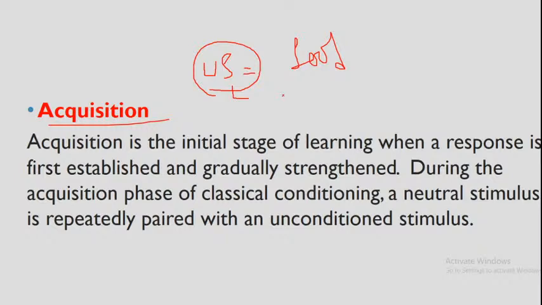So that's why it is stated that the unconditioned stimulus and the conditioned stimulus are repeatedly paired. And that's why the dog acquired that when the bell is ringing, the food is also coming. That's why we see that the salivation response has occurred. Okay.